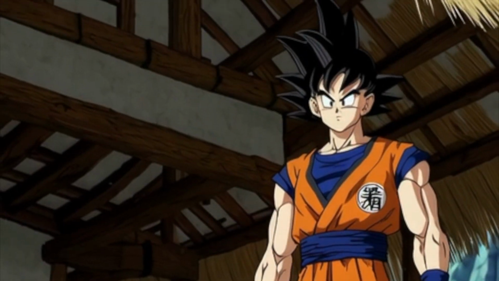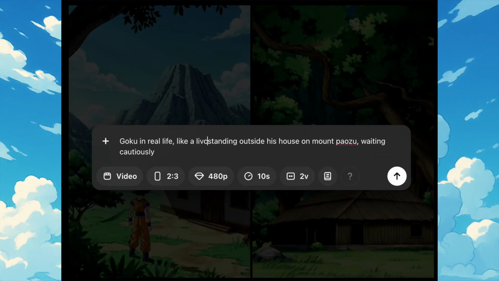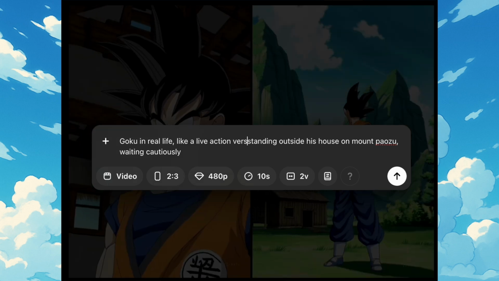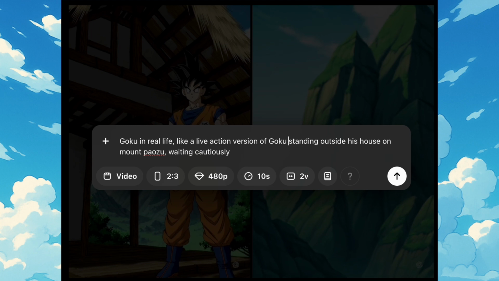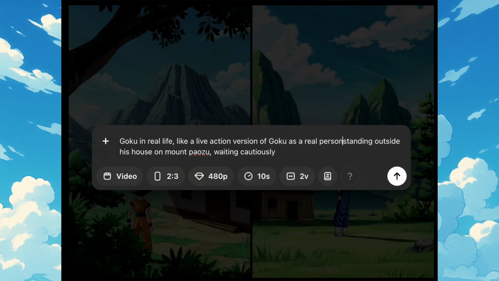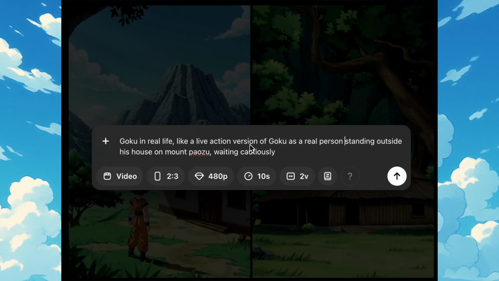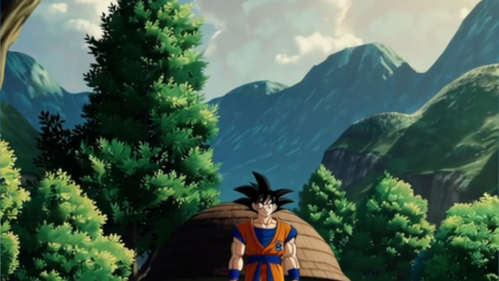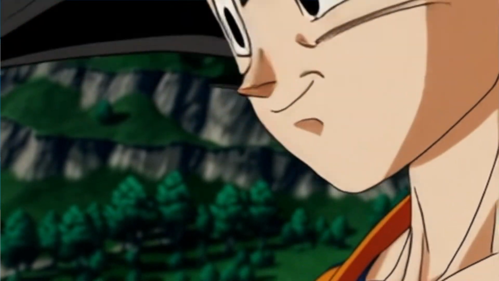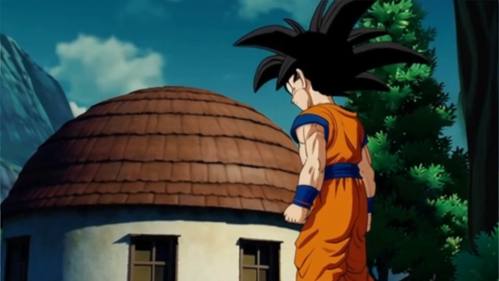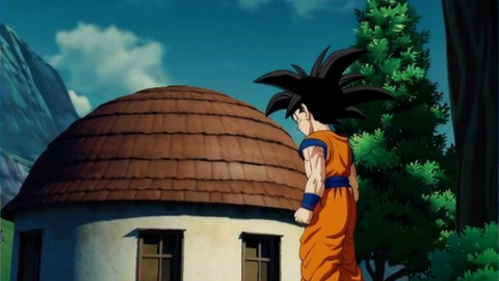Clearly Sora didn't understand what I meant by real life. We'll try again and clarify this time. Goku in real life, like a live action version of Goku as a real person standing outside his house on Mount Paozu, waiting cautiously. I typed in the prompt, and he's animated again. And he's standing, and he's looking, and he's getting in the way of his own shot, and he's being dragged away to the void as the clone Goku takes his place.